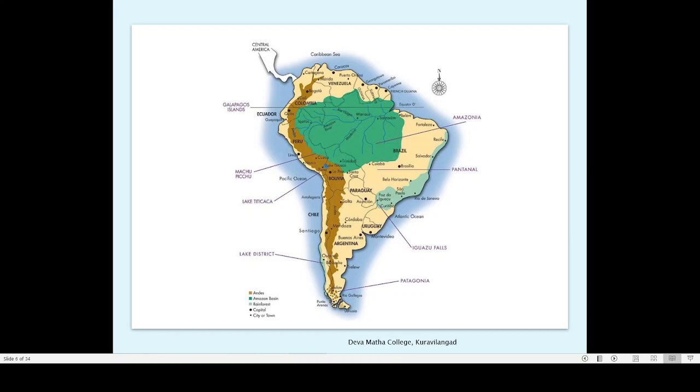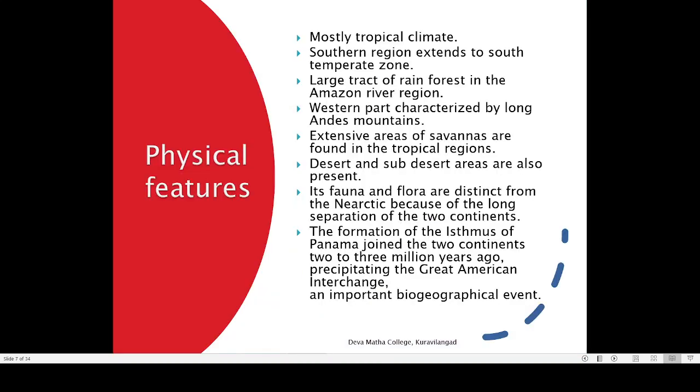So many countries are part of this: Colombia, Ecuador, Peru, then Chile. These are the major countries through which the Andes mountains run. These Andes mountains are blocking the rain. Instead of the rainfall reaching this region, it is blocked in this region. This region is called Chile. There are desert regions also. That is one of the driest regions in the world.